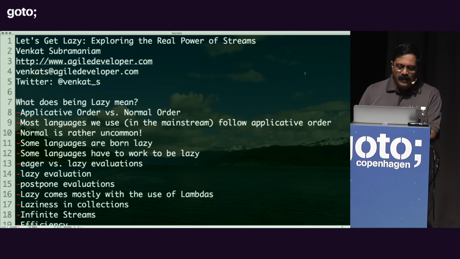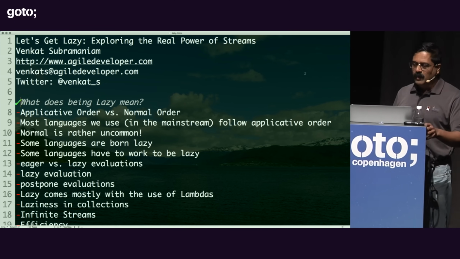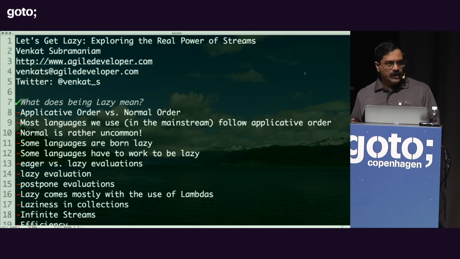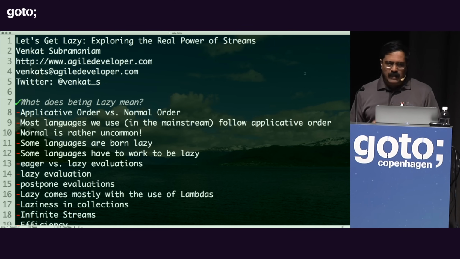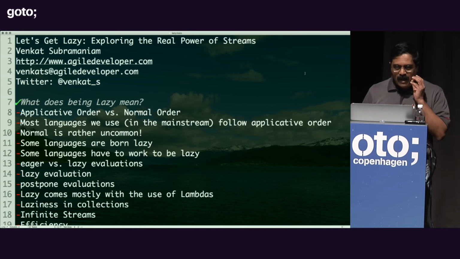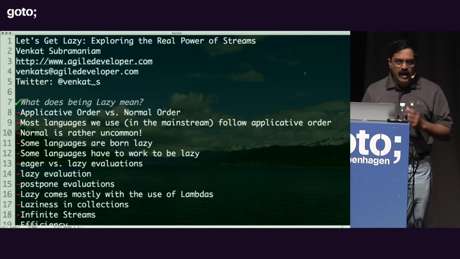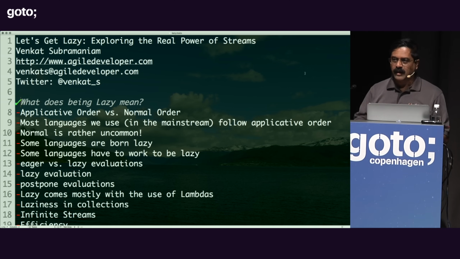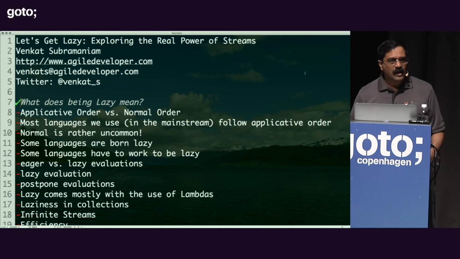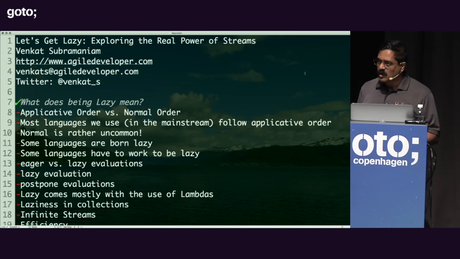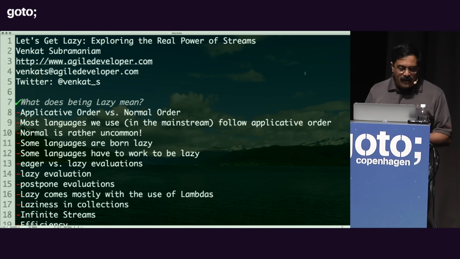What does it really mean to be lazy? Well, when it comes to functional programming, we often hear people talk about how immutability is so important. We talk about higher order functions. And in my opinion, the problem with such discussions, and I've done this also myself, is that telling programmers they should program with immutability is like telling children they have to eat vegetables, and nobody likes it. So why do we really care about immutability? What are some of the reasons? And I want to really talk about why that is so critical to do.